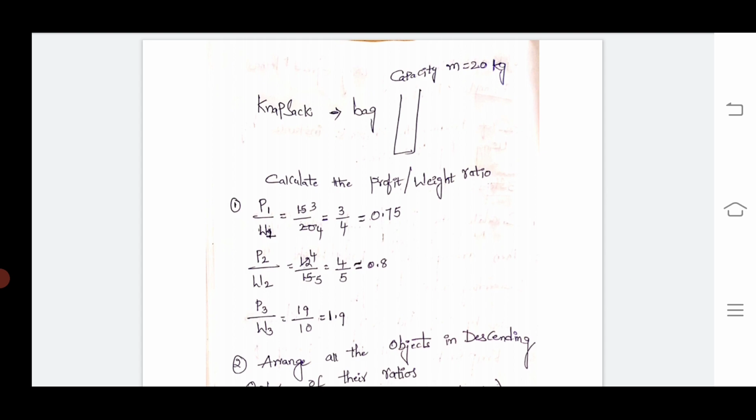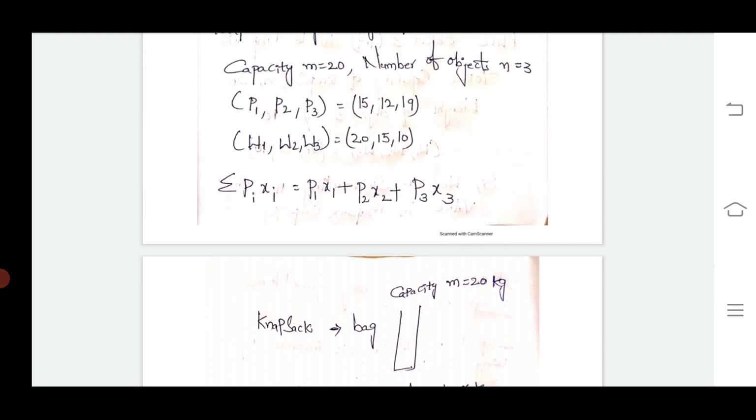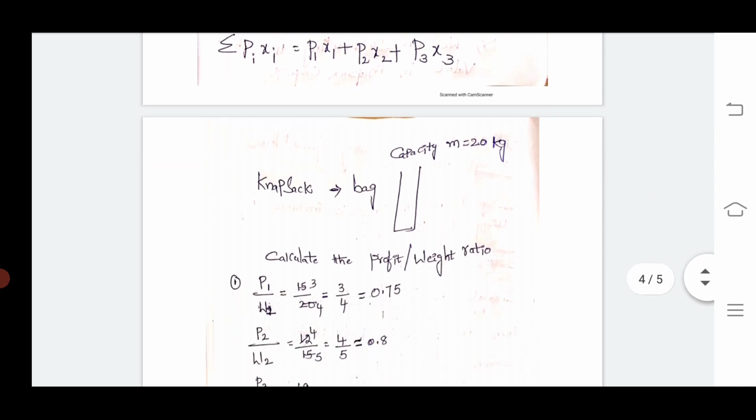Look at the first step, P1 by W1. Here P1 is 15, W1 is 20, P2 is 12, W2 is 15, P3 is 19, W3 is 10.